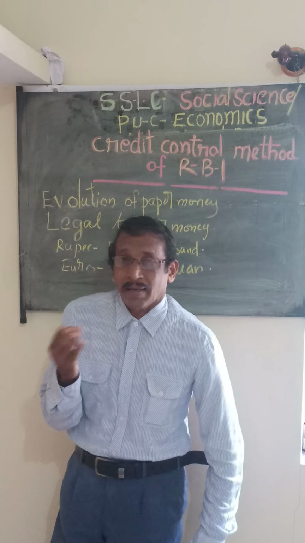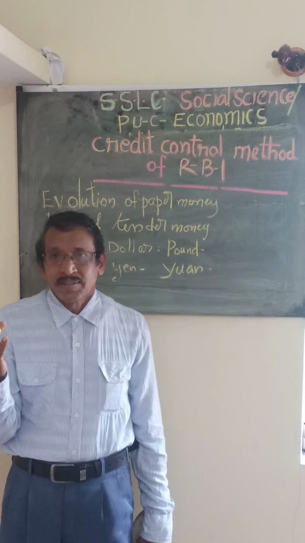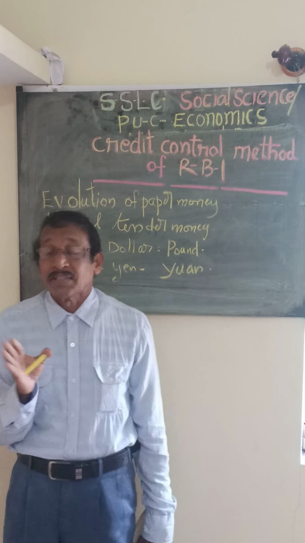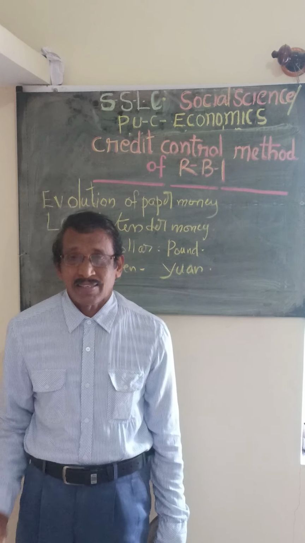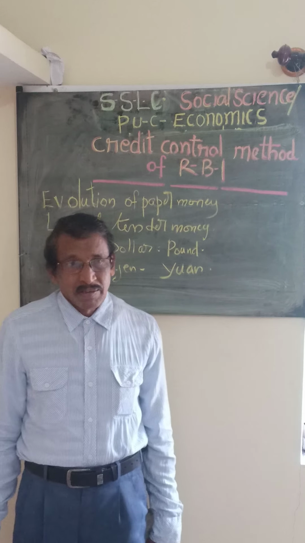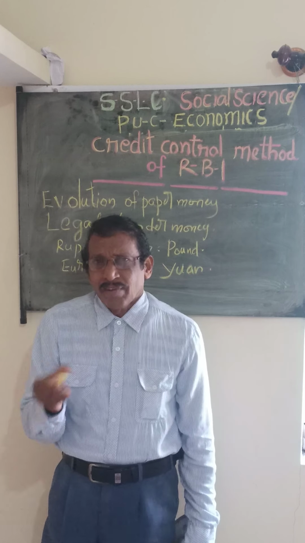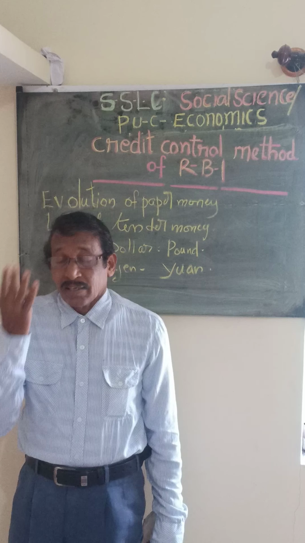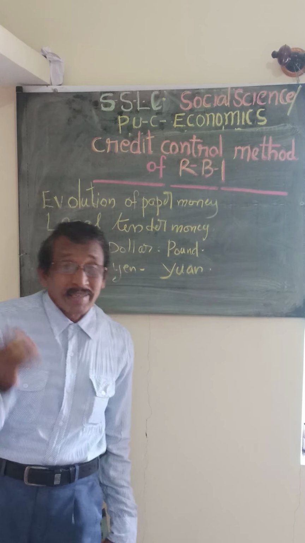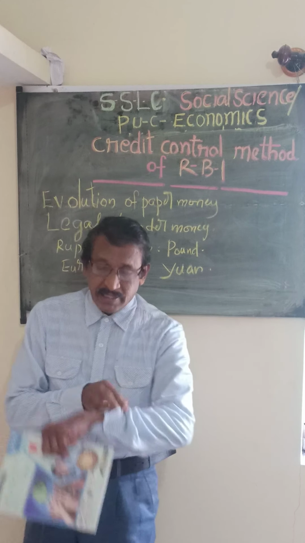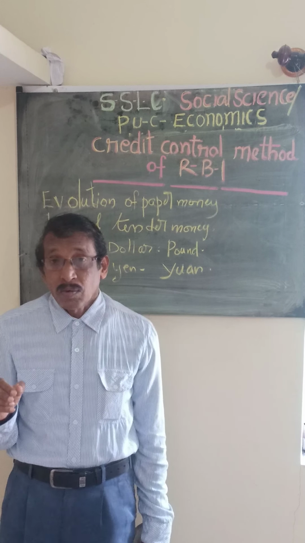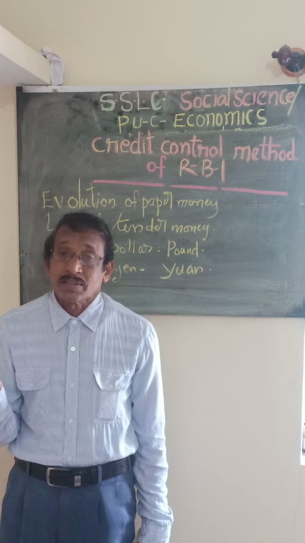So at that time, the Reserve Bank has to adopt different techniques. All these things are done to establish stability in the economy. We can see what techniques the Reserve Bank can adopt, and how they can regulate the economy. One is called the quantitative method, and another is the qualitative method. These are the two important techniques: the quantitative method and the qualitative method.